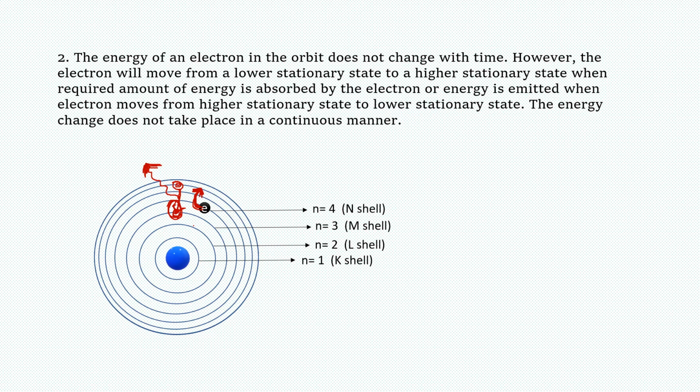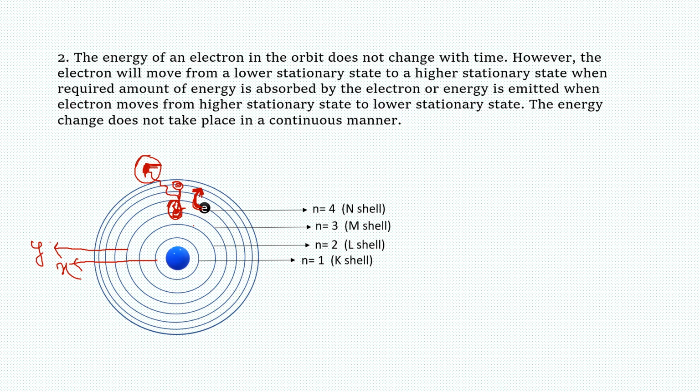Now the question is, what is the quantity of that energy? As I said earlier, all the stationary states have certain fixed values. Say, for example, the value of the first orbit is x and the value of the third orbit is y.